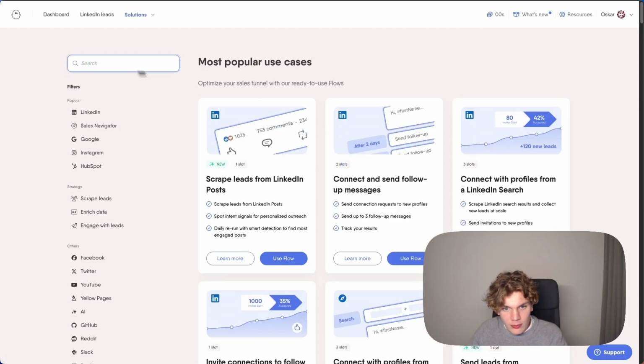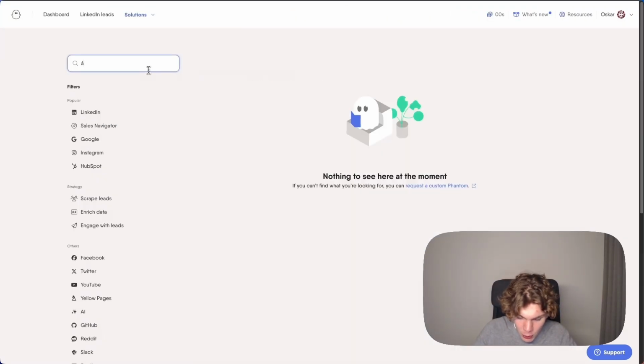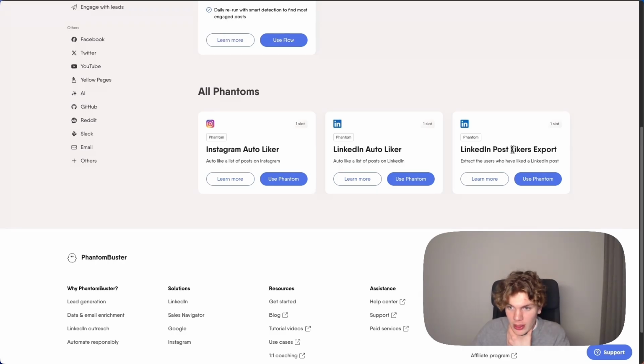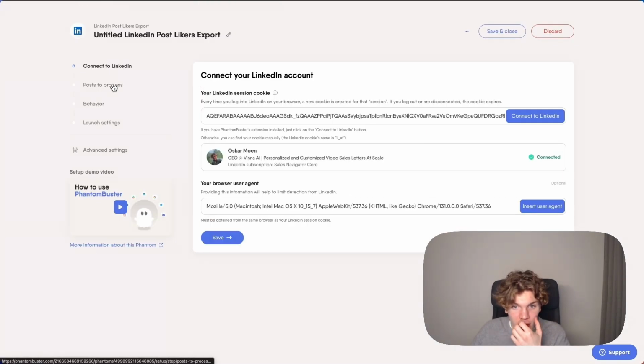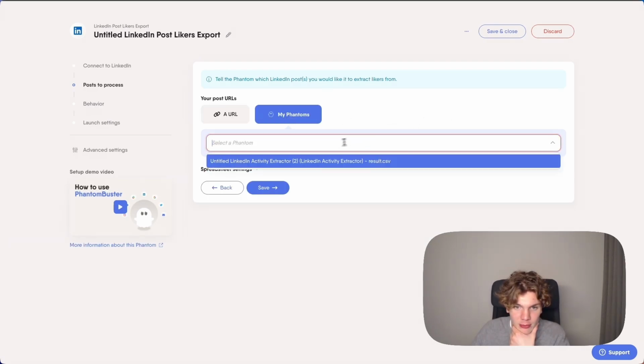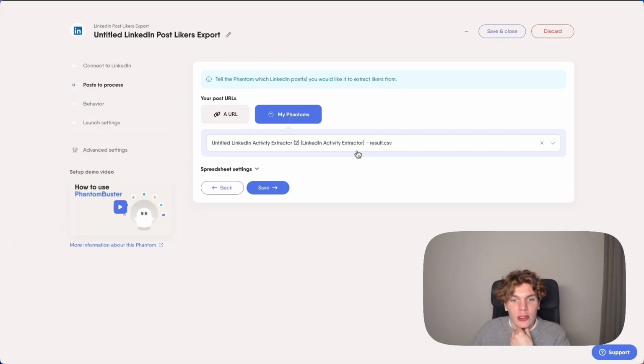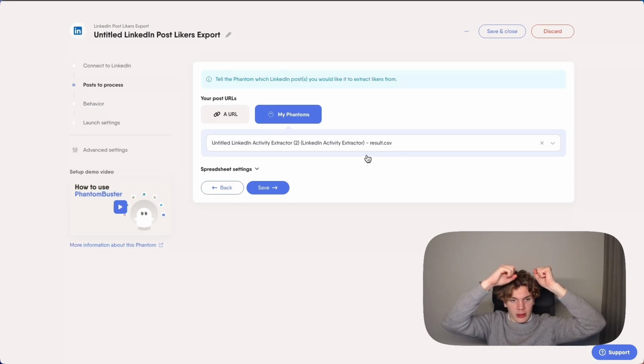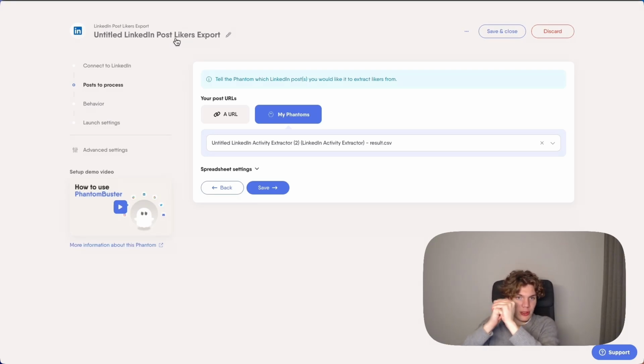So if I exit out of this here, then I can take post liker. So this one right here, post likers export. And now what I do here in this case is that instead of connecting a single post, I go to my phantoms, and then I take activity extractor. So what this workflow will do now is essentially, first it will look at this creator. Okay, now Charlie Morgan posted. Boom. Then as soon as this post gets likes, well, then this post liker export runs. That triggers this phantom. And then this runs, and scrapes all the post likers, and then you have it on watcher mode.